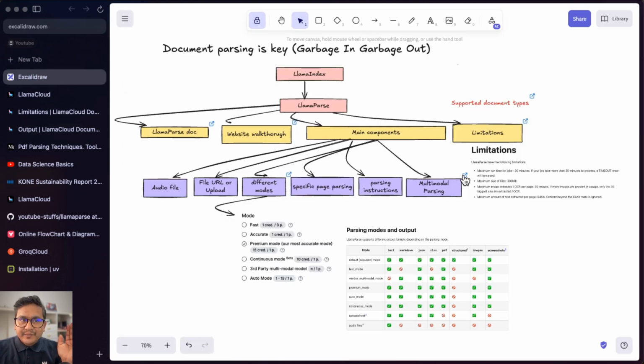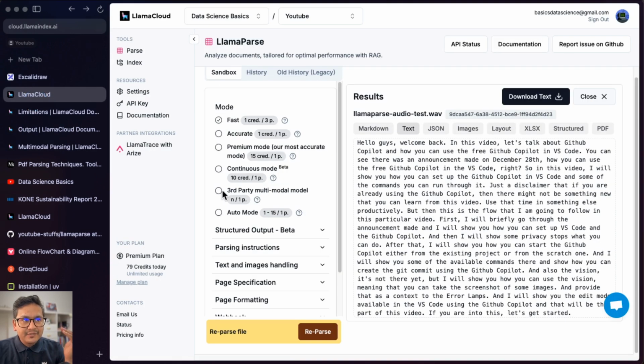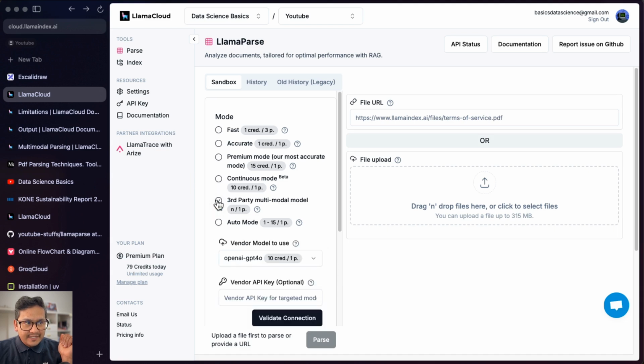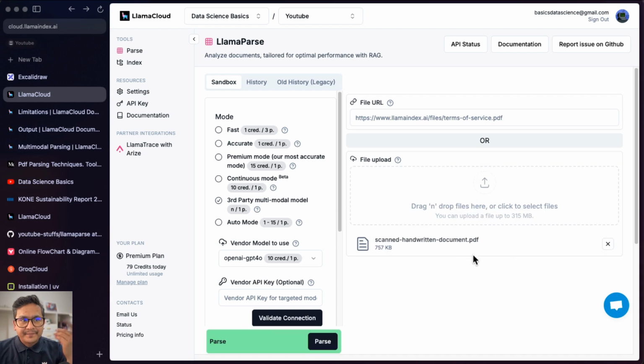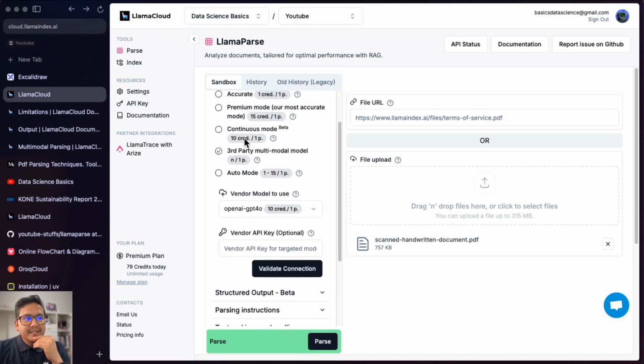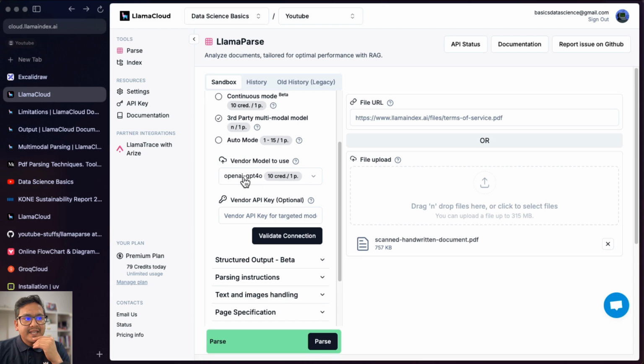And now there is multimodal parsing, and in the UI you can see, if you click this one, and here you can choose the vendors to use. So here you can choose different models. I will choose the third party, and I will bring one of the files, let's say the scanned one. Okay, this is the same scanned one that I showed before. So you can see I have the third party model chosen here.